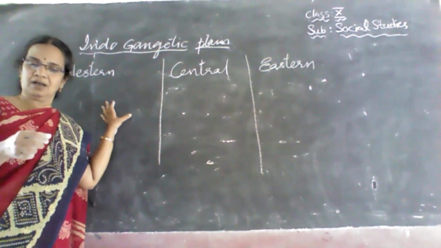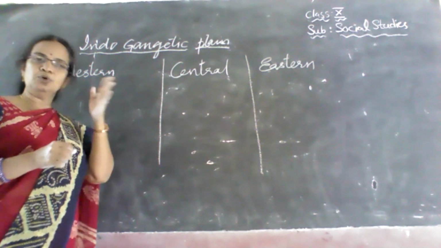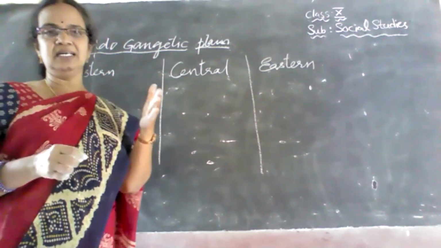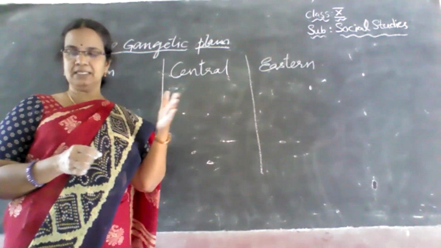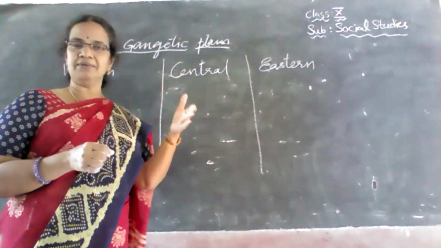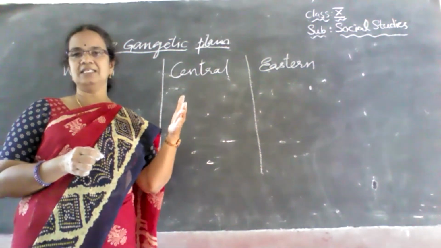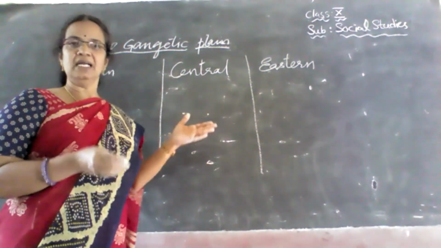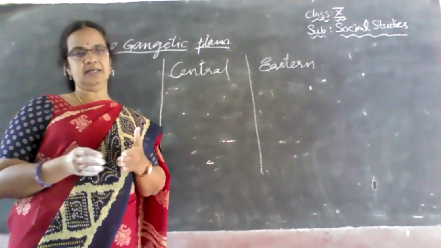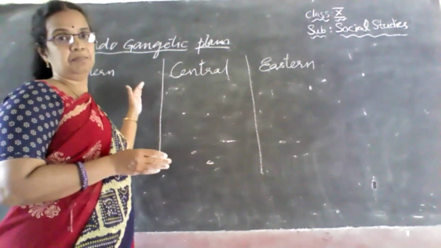But during the time of partition, almost 85% of the fertile lands of the western part brought by the river Indus went to Pakistan, and only a little portion in the Punjab and Haryana plains is in India. The remaining we can see in Pakistan.